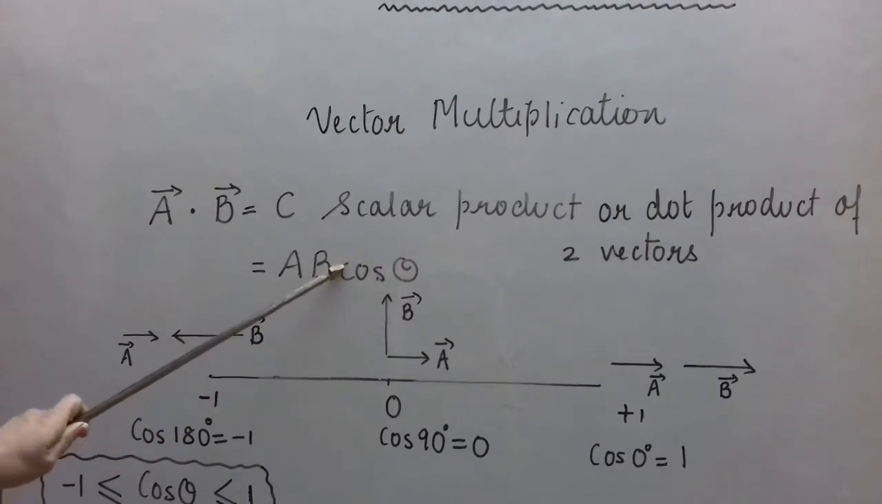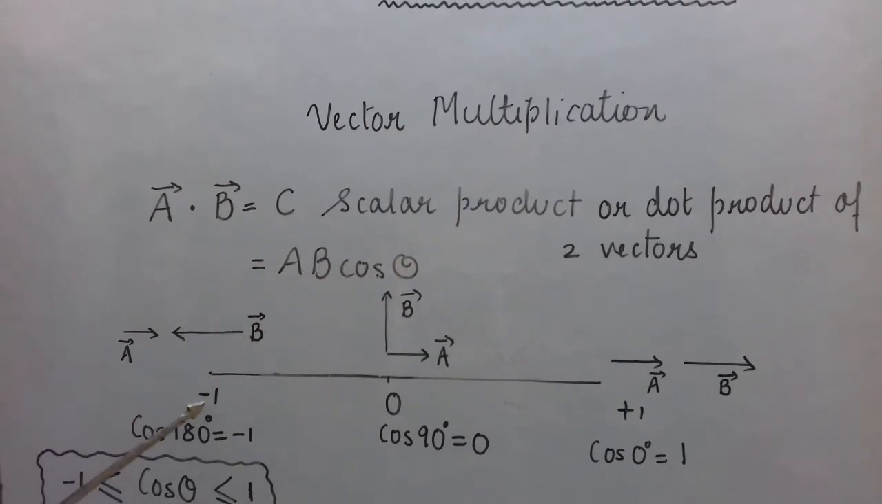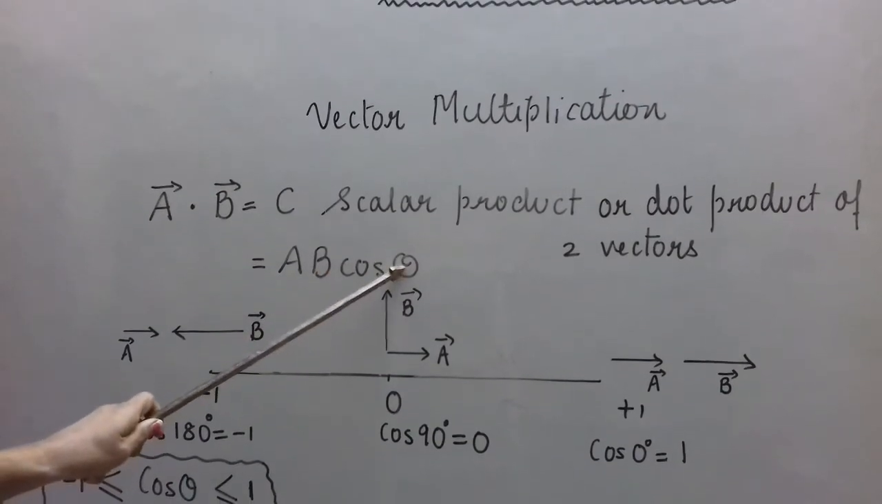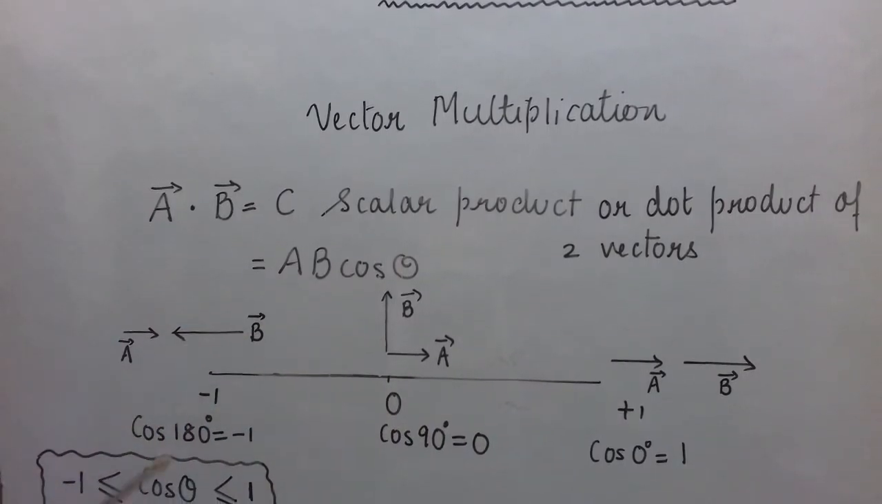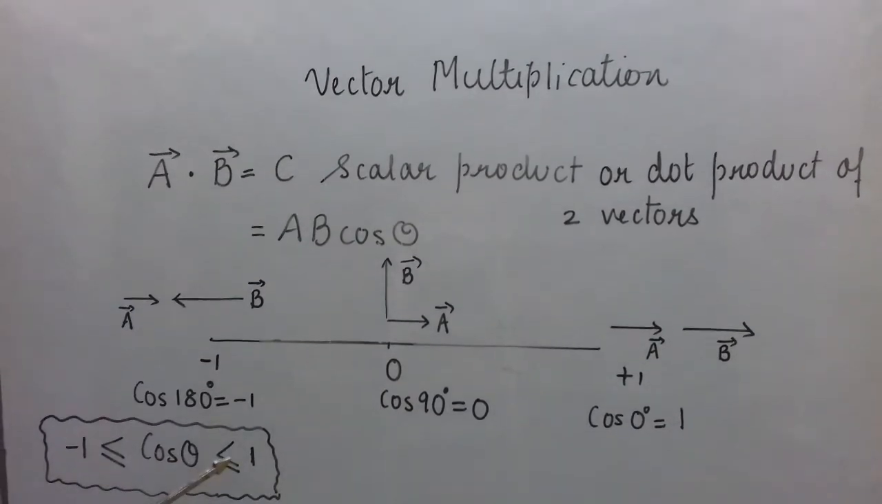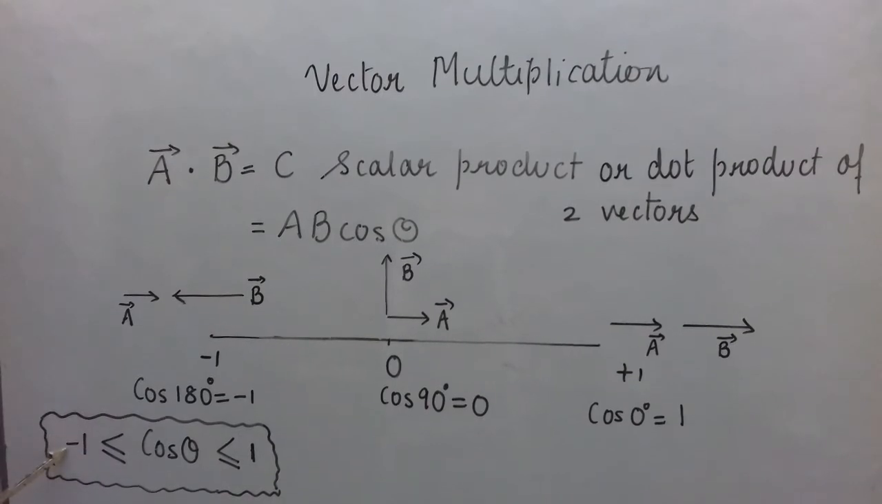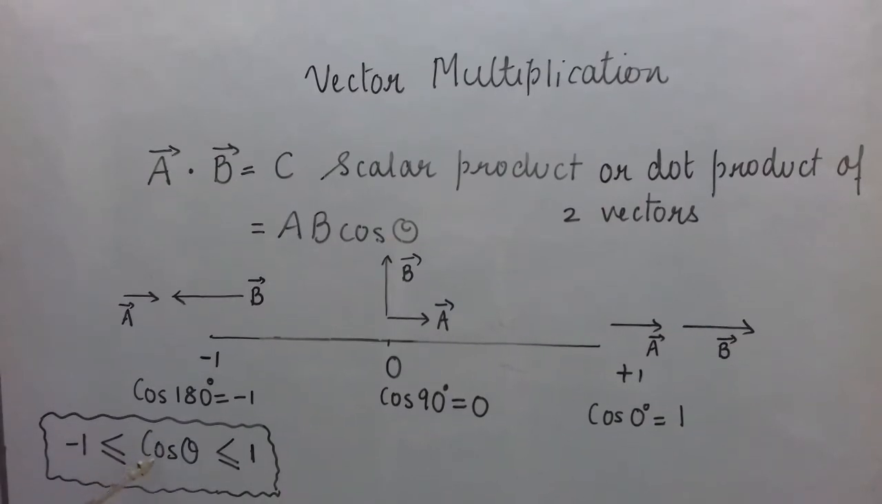Just remember that cos theta's value for any angle lies between -1 and +1. So for any angle theta, cos theta will lie between -1 and +1, including these values. It means cos theta can be less than or equal to 1 and greater than or equal to -1. In maths, when you study this trigonometry chapter, you are expected to know by heart certain values, cos of 30 degree, 45 degree, 60 degree also.